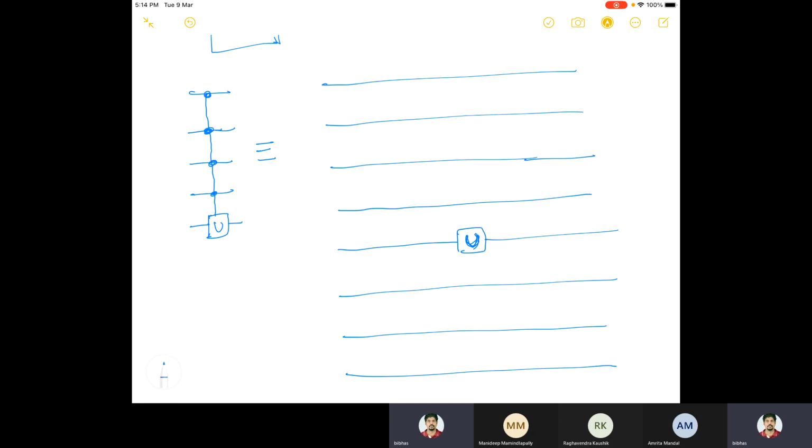And then I'll show you how to do this. First of all, this will be controlled on this one, and then there will be a control here. So there will be a Toffoli gate here, and there will be one more Toffoli gate here, and one more Toffoli gate here.